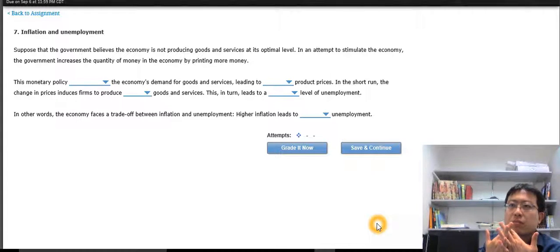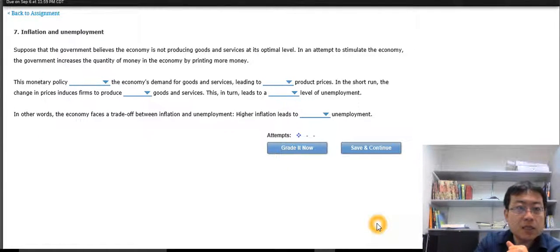Imagine the government says that whatever money you have, we're going to double it. So right away you have more money. Now if you have more money, what are you going to do with it? Well, obviously spend it, right? Because the more money you have, the more stuff you want to buy. So by giving everybody more money, you're going to spend more money, which means the demand in the economy goes up. So demand goes up, we buy more goods, companies hire more laborers, then unemployment goes down. So let's answer the question.